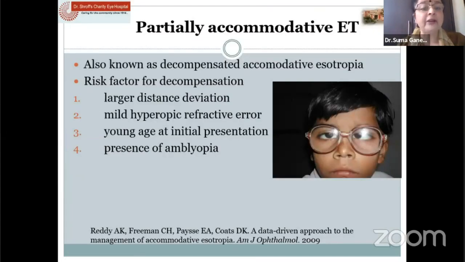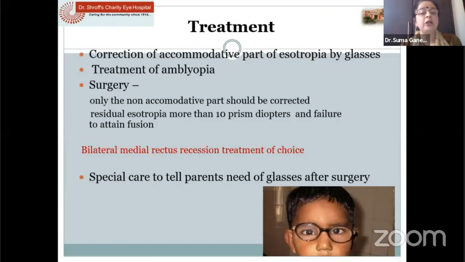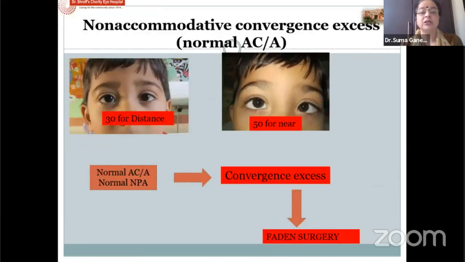Now, partially accommodative, you will have a squint which is present even with the glasses. In those cases, we need to operate the non-accommodative part. We either do a unilateral or a bilateral medial rectus recession depending on the amount of eso deviation. Special care to tell parents that they need the glasses even after surgery.